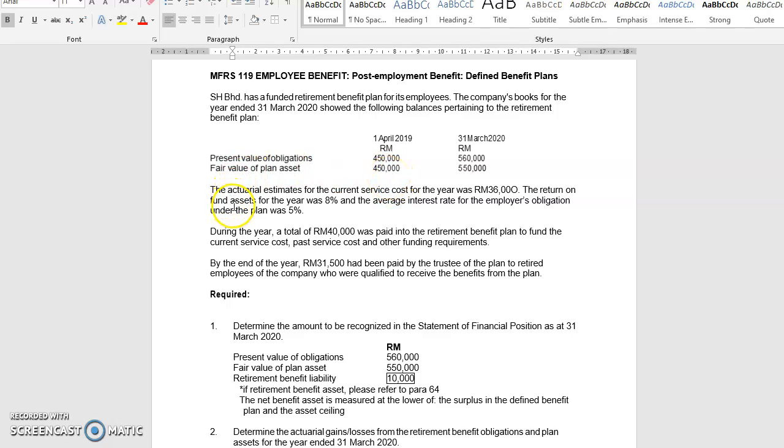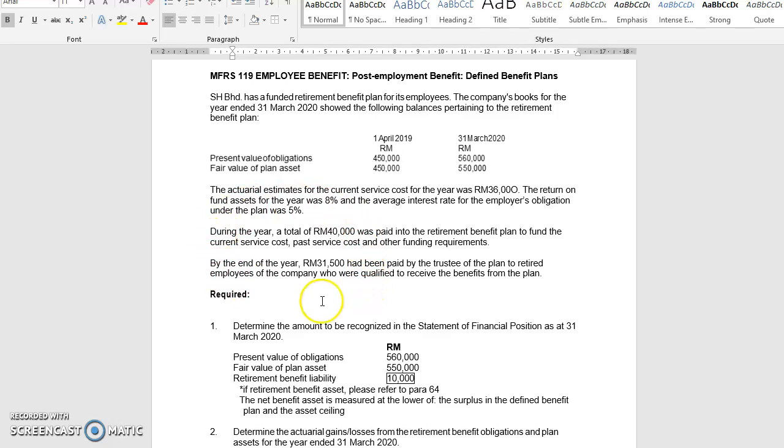So the actuarial estimate for the current service cost was 36,000. The return on fund asset for the year was 8%, and the average interest rate for the employer's obligation under the plan was 5%. During the year, a total of 40,000 ringgit was paid to the retirement benefit plan to fund the current service cost, past service cost and other funding requirements. And by the end of the year, 31,500 had been paid by the trustee of the plan to the retired employees of the company who were qualified to receive the benefits from the plan.